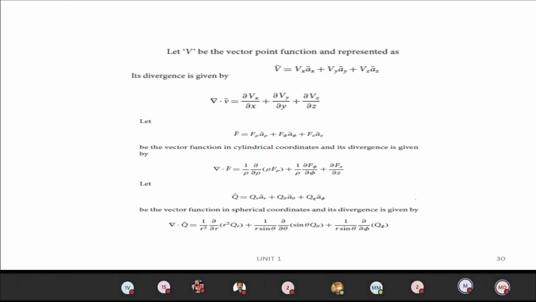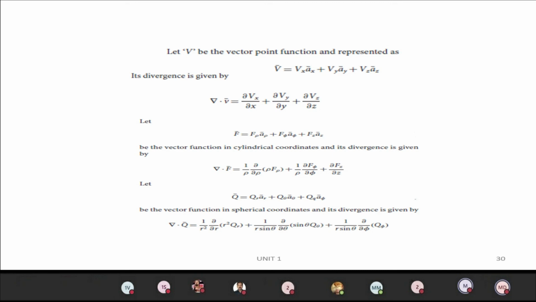So there are different formulas for different coordinate systems. What will be the divergence formula for the Cartesian system, for the cylindrical system and for the spherical coordinate system? Divergence is the inverse of gradient.